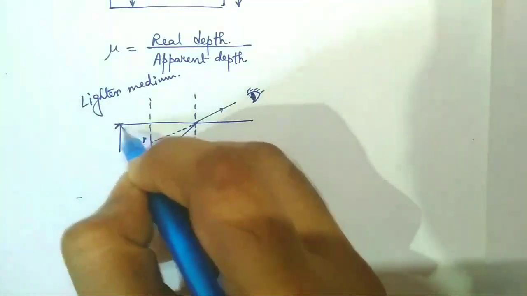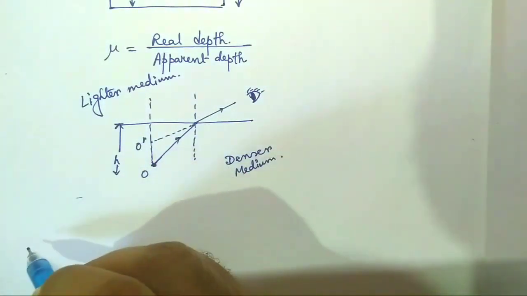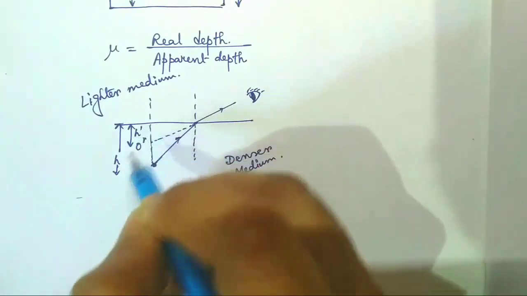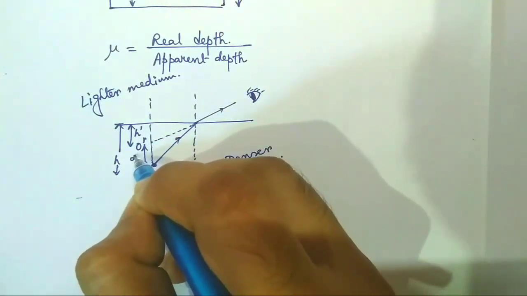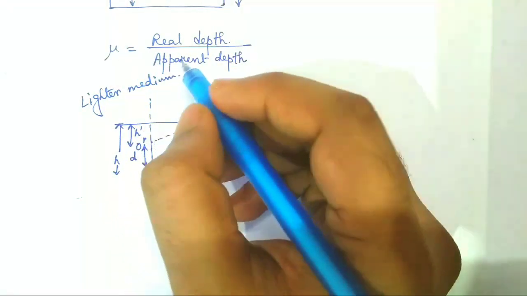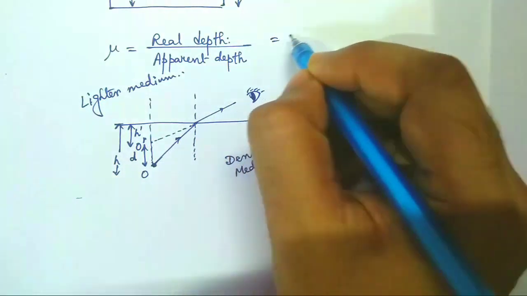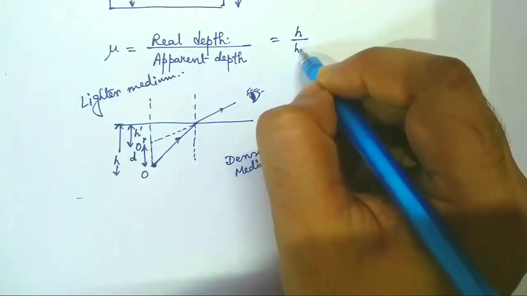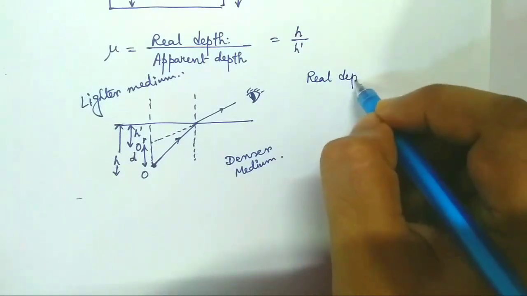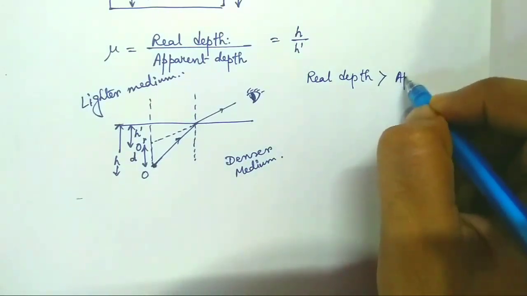If the actual depth of the fish is h, the apparent depth of the fish is h prime, and the lateral displacement is given by d, then the refractive index will be given by real depth by apparent depth equal to h by h prime, where real depth is greater than the apparent depth.